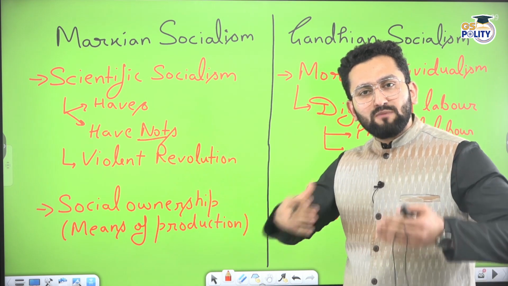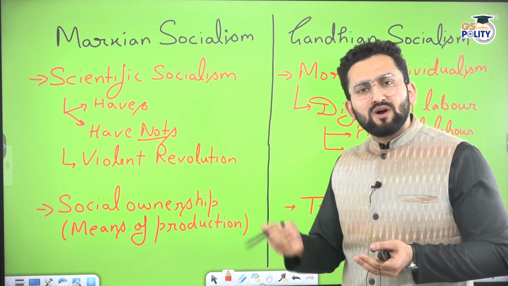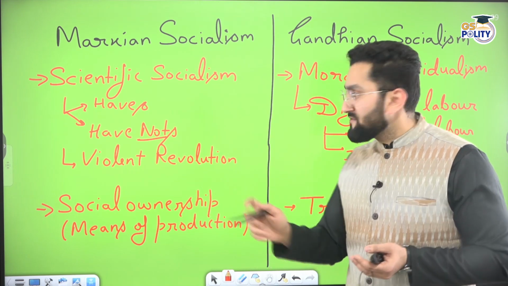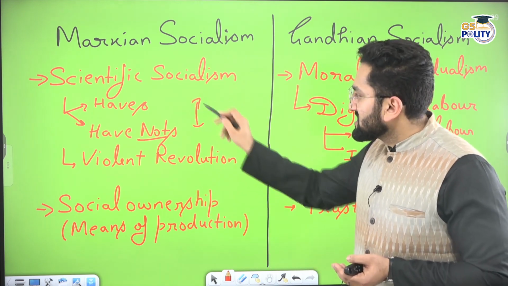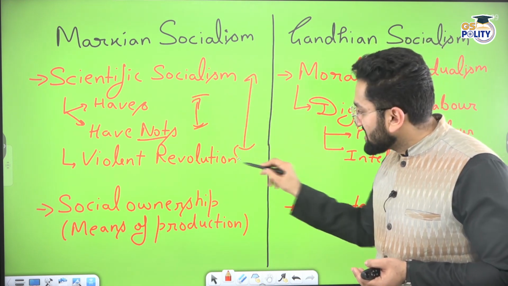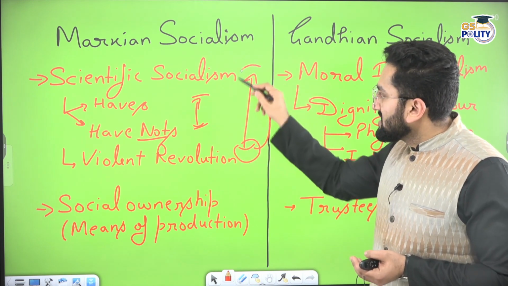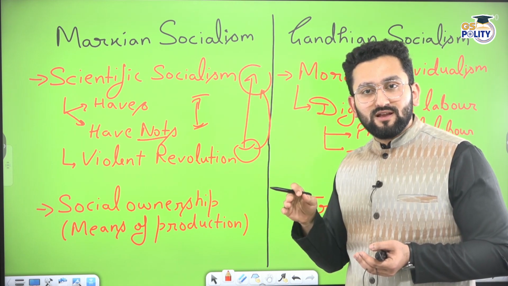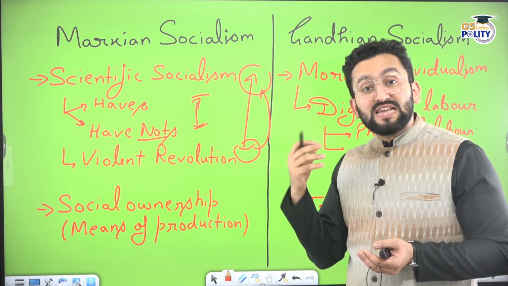Haves, those who have capital and surplus; have-nots, those who are just fighting day and night for meager survival. There will be a stage when this difference between haves and have-nots will increase to such a level that the have-nots will attack the haves. There will be a violent revolution. Now Marx said it is scientific socialism.